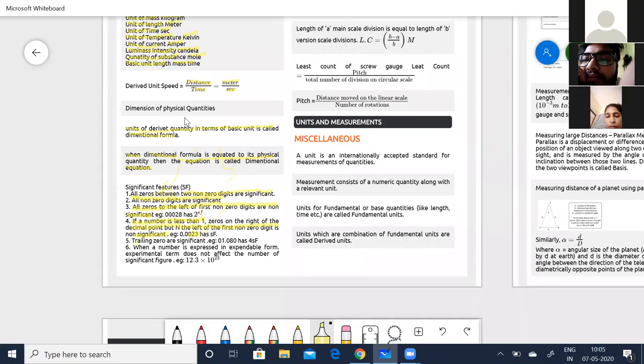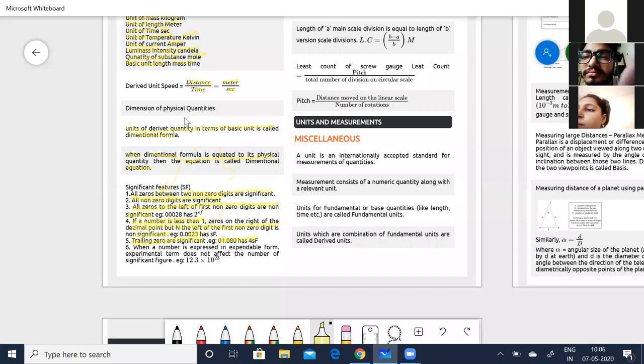And then again, the fifth point is that trailing zeros are significant. For example, 1.080. You can say it has now got 4 significant figures.